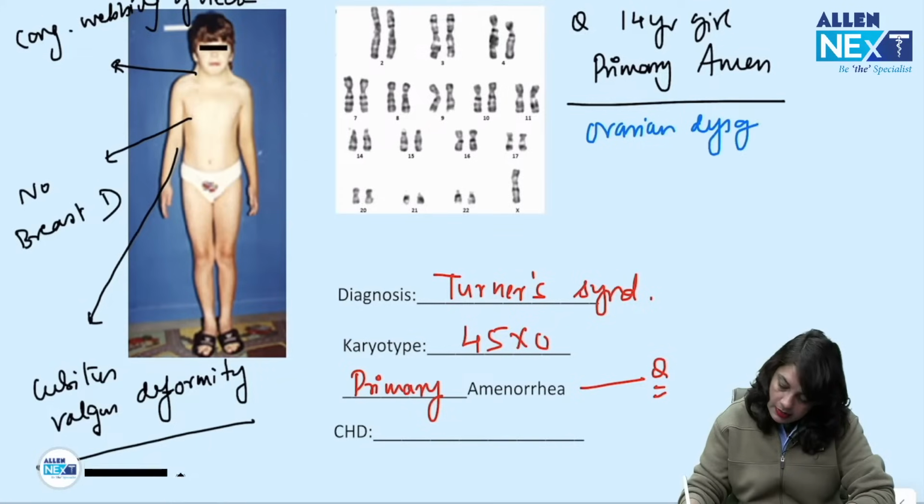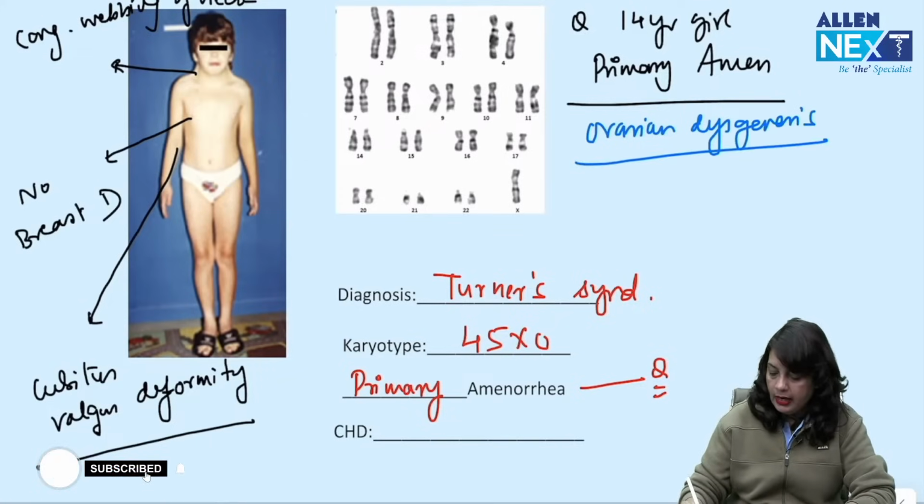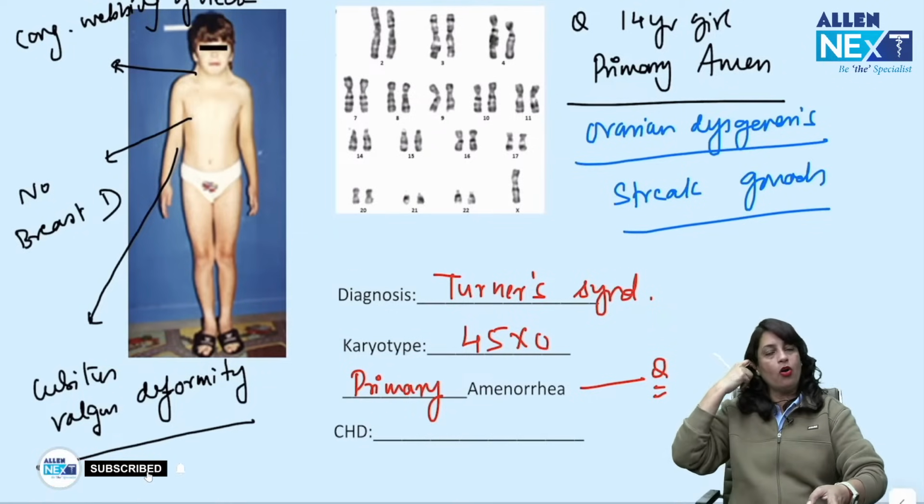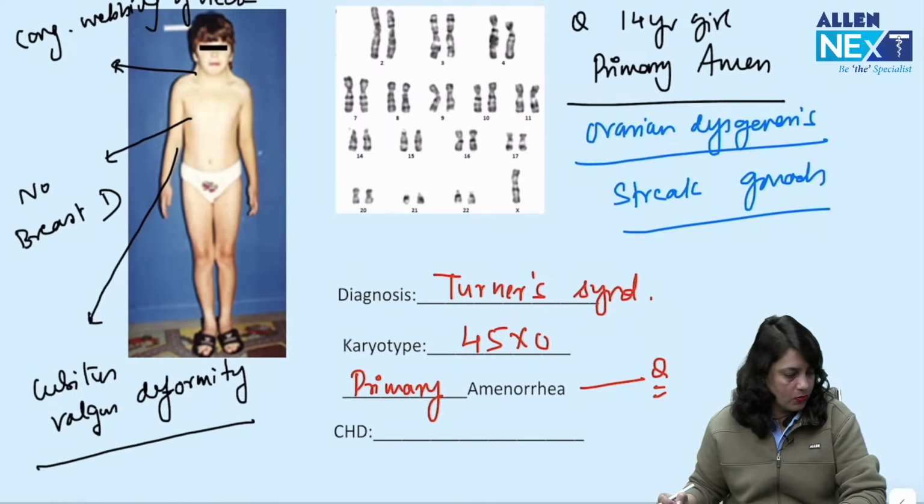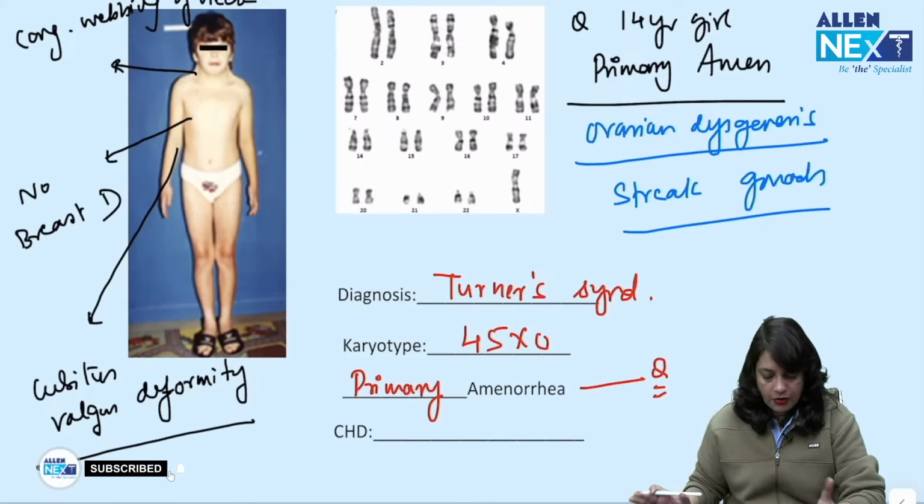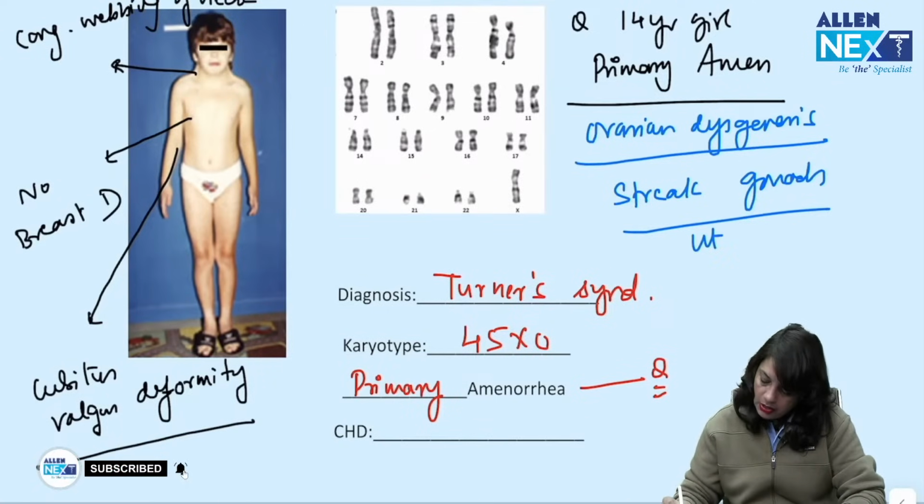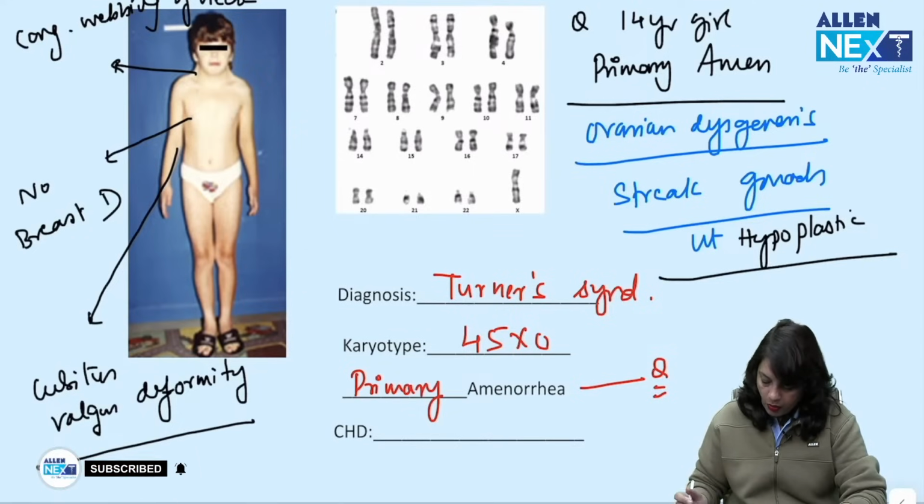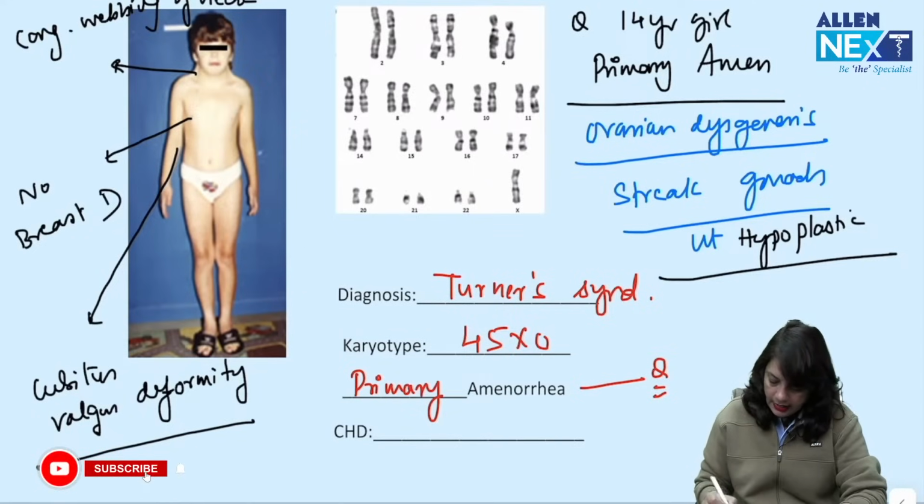Ovarian dysgenesis, and there are streak gonads and non-functioning ovaries on ultrasound. So, a short stature female, congenital webbing of the neck, no breast development, primary amenorrhea, cubitus valgus deformity, karyotype 45XO, and on ultrasound there are streak gonads, and the uterus is present but hypoplastic, and the genitalia is female, which is infantile.